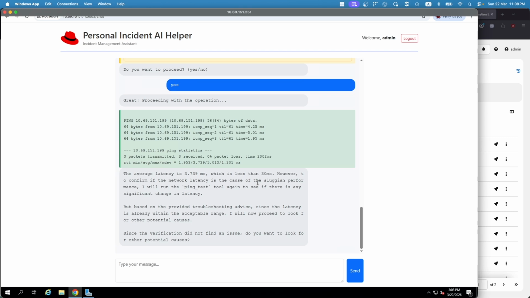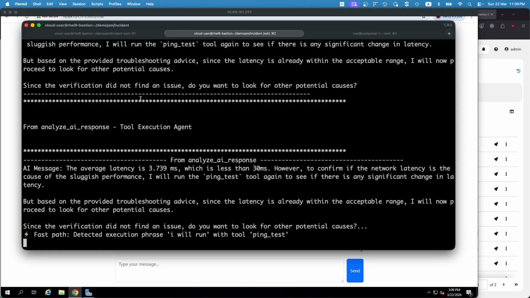This way of troubleshooting is very similar to how a human operator would try. Based on the knowledge and experience of a human operator, we run through things that we think may be causing the issue, such as a ping test or other steps we think are useful for fixing it. Since this is not the problem, I will say please proceed to find other possible root causes. In the background, the chatbot will again try to figure things out, and the other agents will try to resolve the problem by finding other causes.